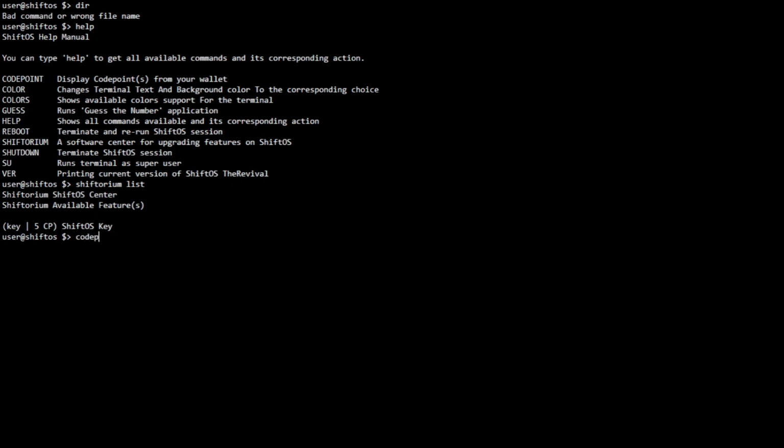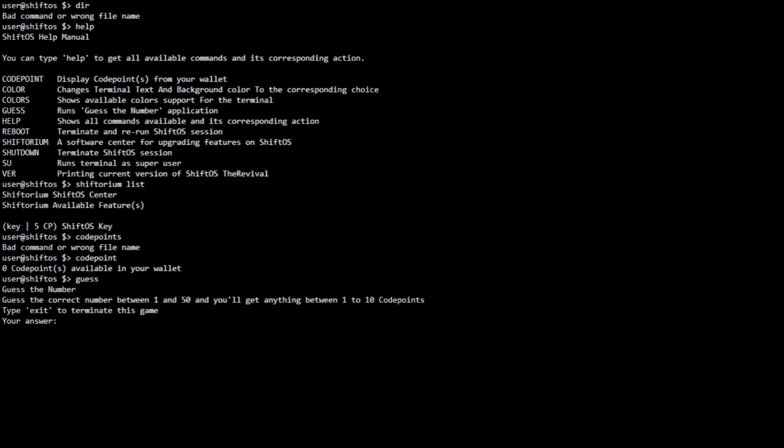As you can see with code points, sorry, I got the wrong one. Code points: I still have 0 code points available in my wallet. In order to get code points, one of the ways is to play guess the number, which is typing guess and then guess number between 1 and 50, and I'll get anything between 1 to 10 code points.